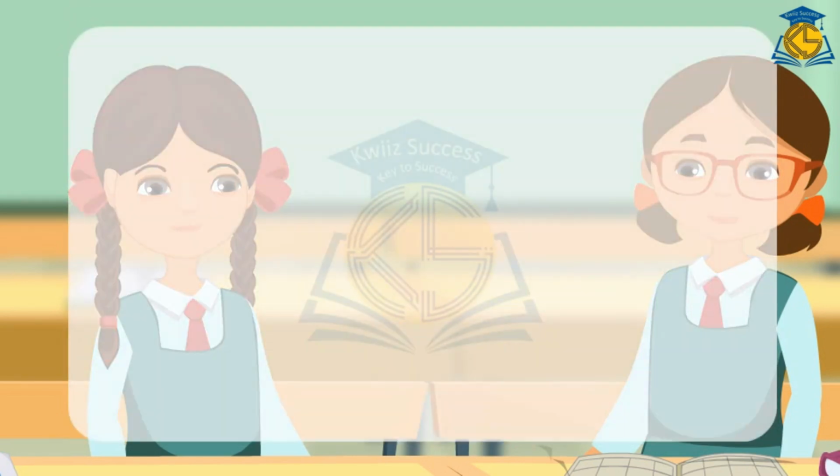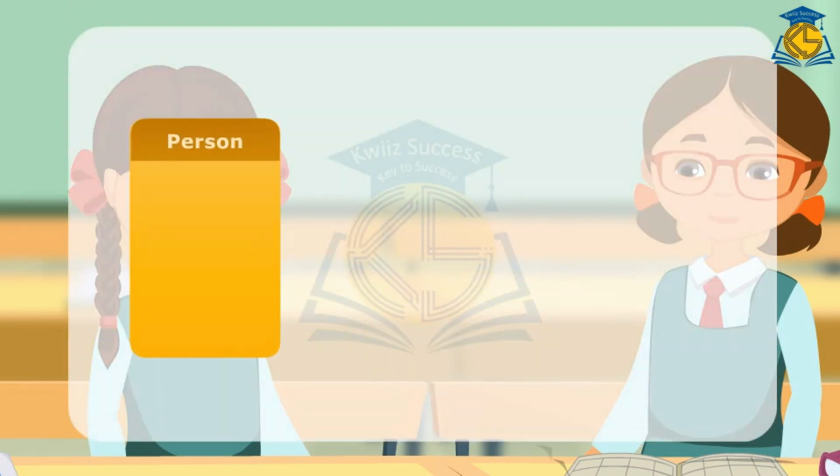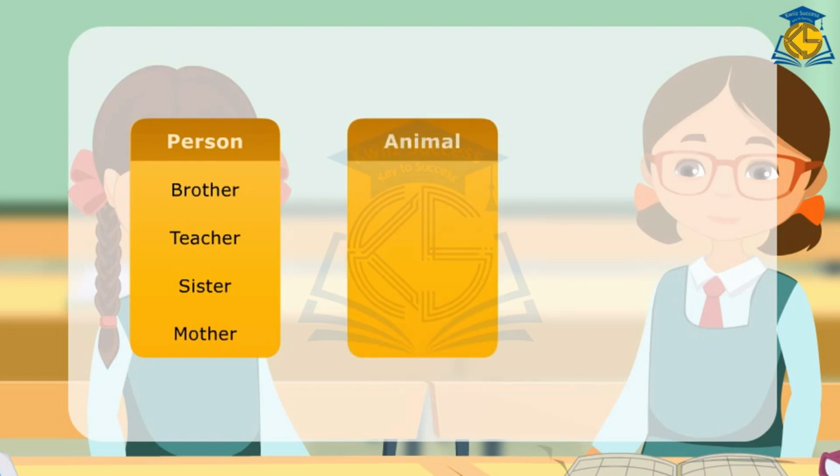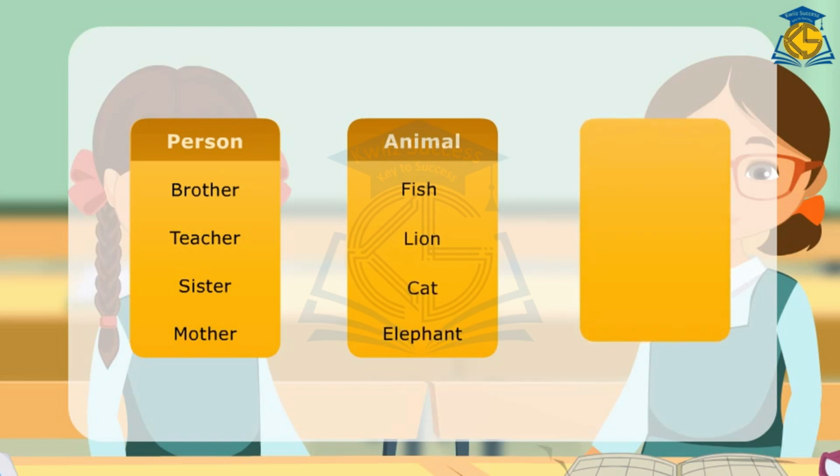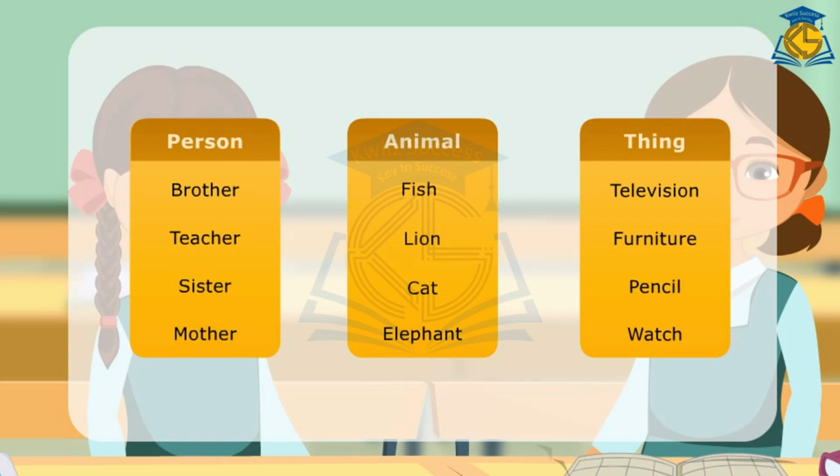Here is a list of some common nouns. Person, brother, teacher, sister, mother. Animal, fish, lion, cat, elephant. Thing, television, furniture, pencil, watch.